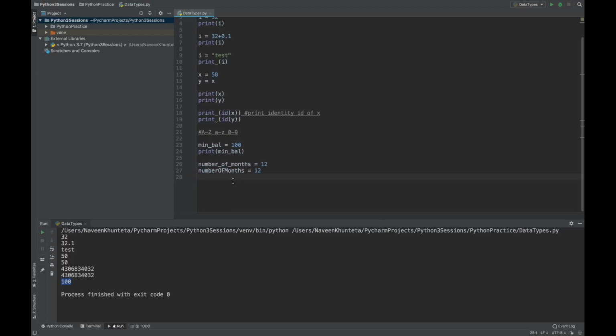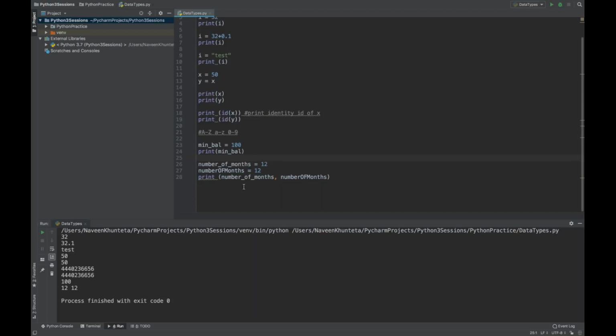Okay, so you can print both the things like this. Let's see, I'm writing number of months. You can write a comma separator also, and then simply write number of months like this also, inside the bracket. And if you run, you will see 12 and 12 getting printed on the console like this. Generally we will be using the underscore concept because it's easy to read and looks more programmatically correct, so that's why we use it like this.